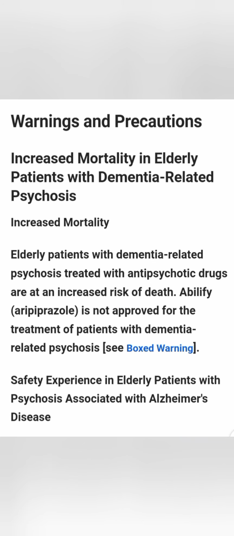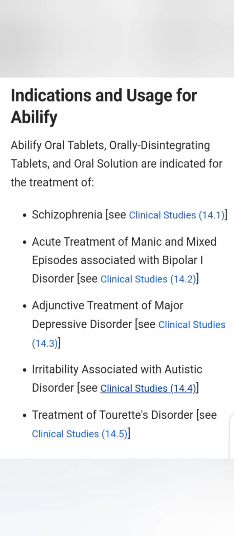Now here are some warnings and precautions associated with Abilify or Aripiprazole. Abilify or Aripiprazole increases mortality in elderly patients with dementia-related psychosis. So, there is increased mortality in dementia-related psychosis if patients are treated with antipsychotic drugs like Abilify, Aripiprazole. That is not approved for such patients, and also safety experience in elderly patients with psychosis associated with Alzheimer's disease.